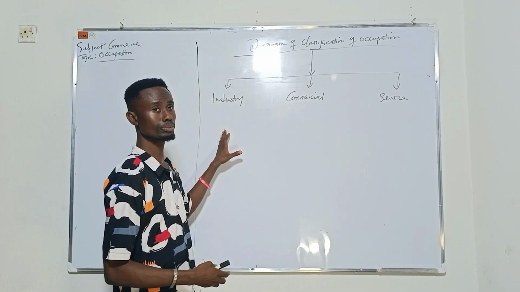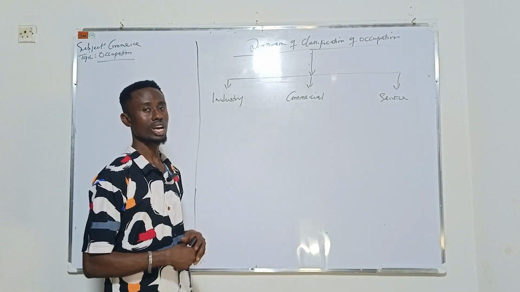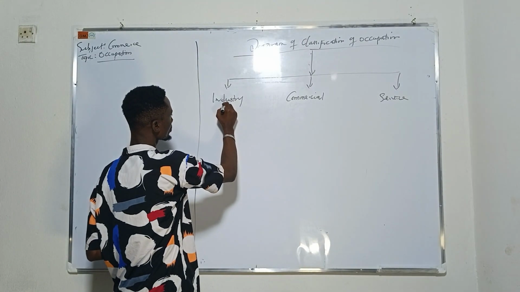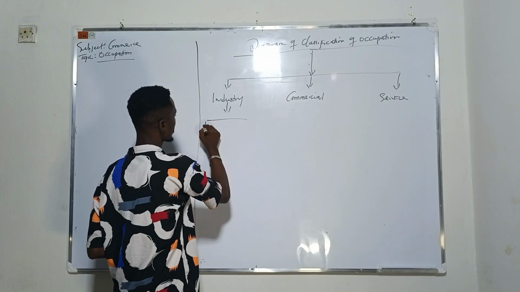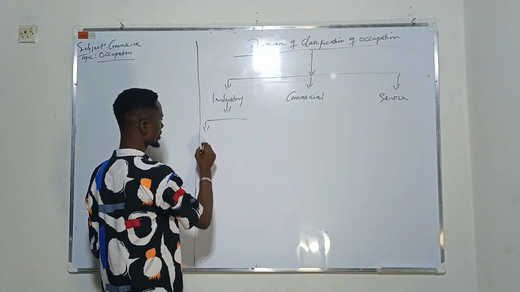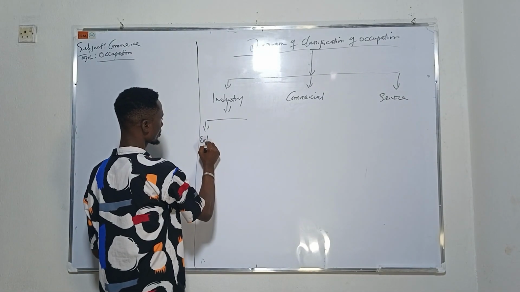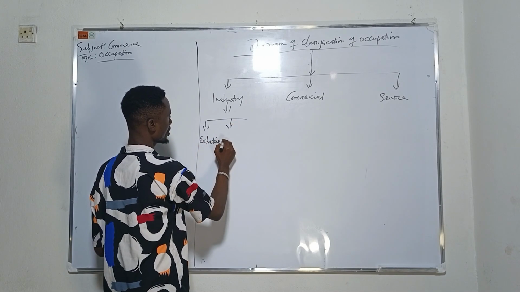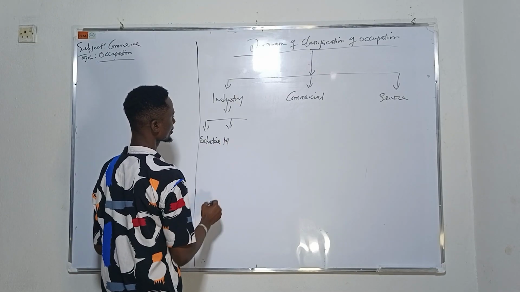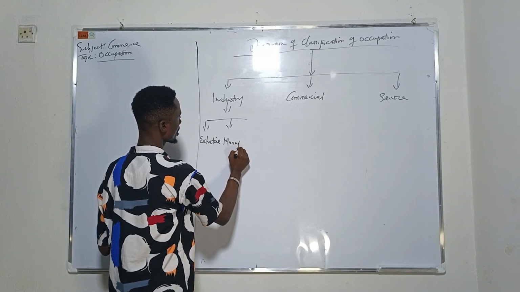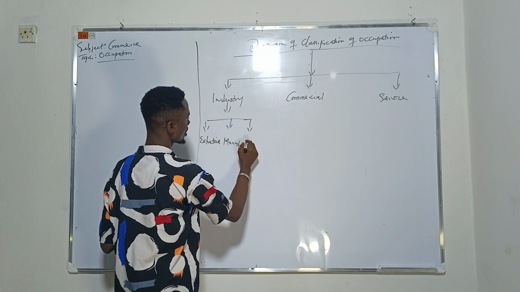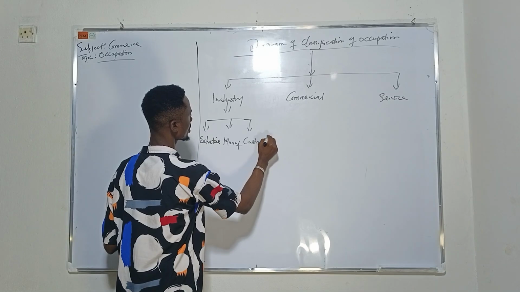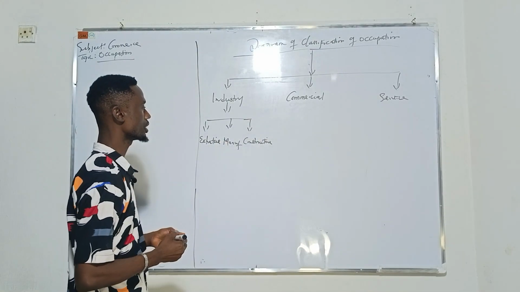Under industry, we have what we call three classes of industry: the extractive industry, the manufacturing industry, and the constructive industry.